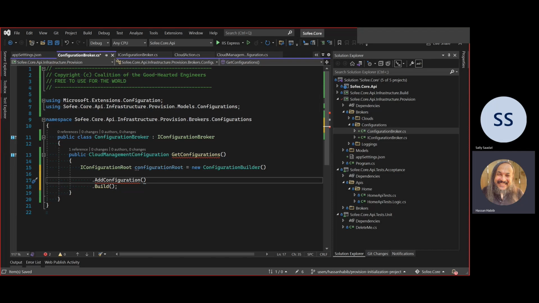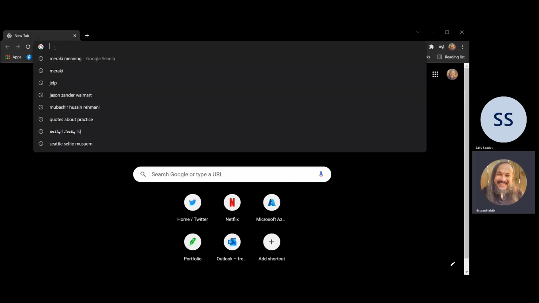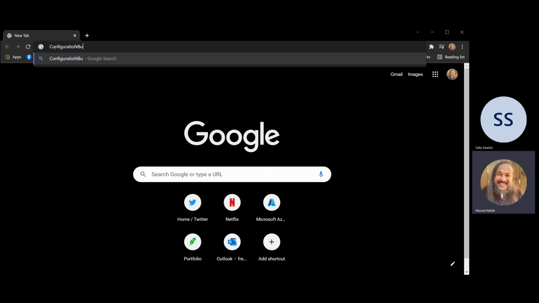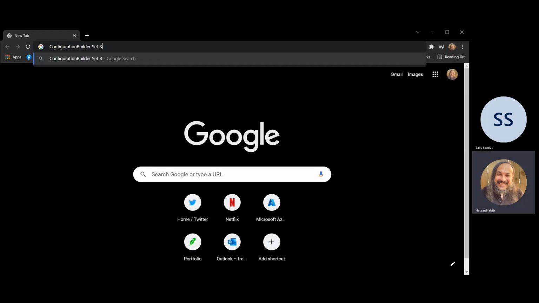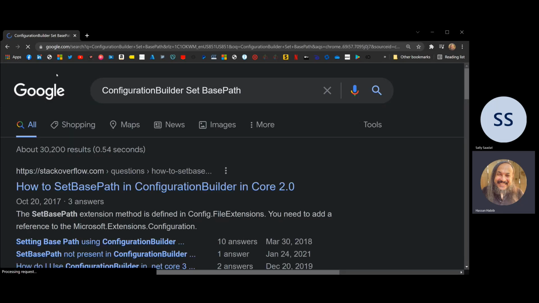Let's see here, Sally. We need to pull these configurations from somewhere, and I think the .NET team changed the API on us again. So let's go back here. Let's find out. So configuration builder, base file, say base path.